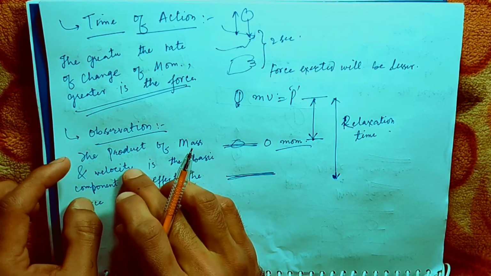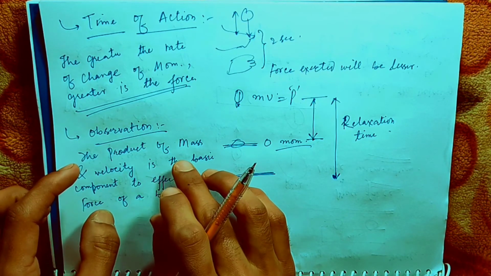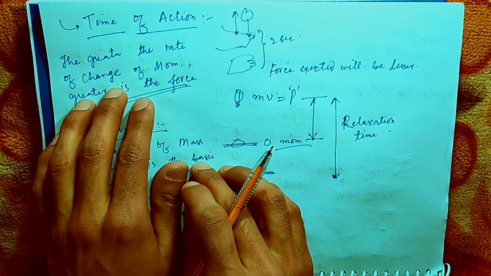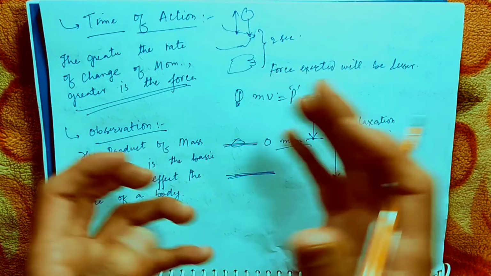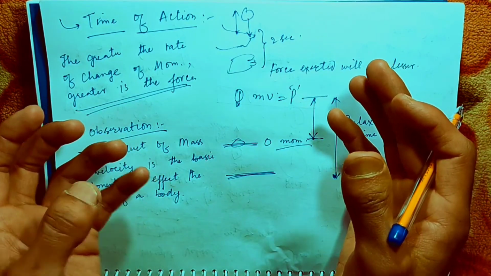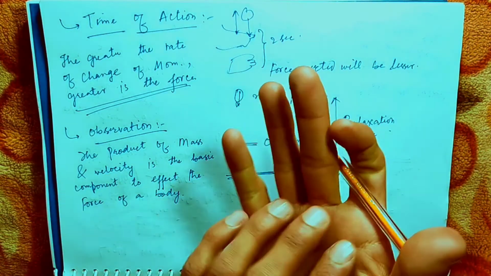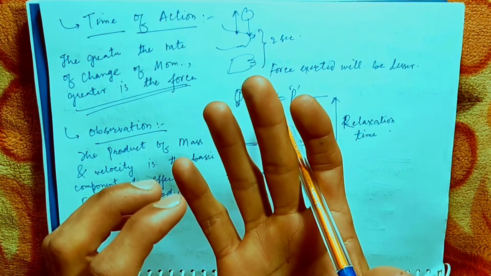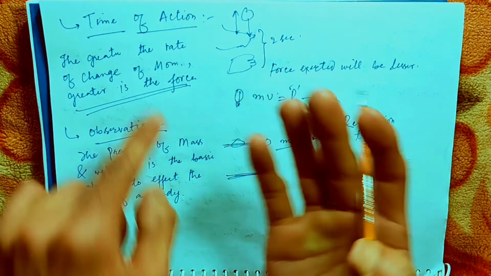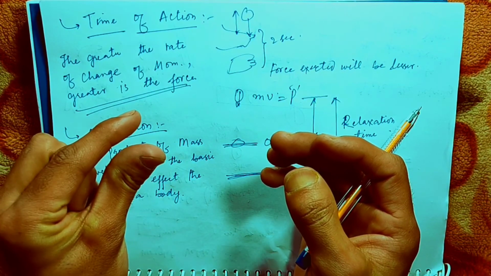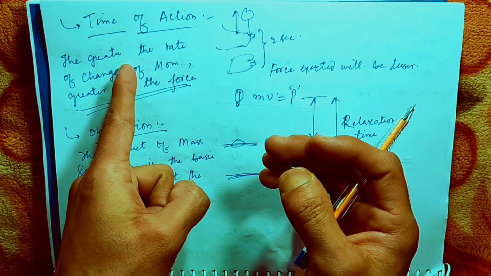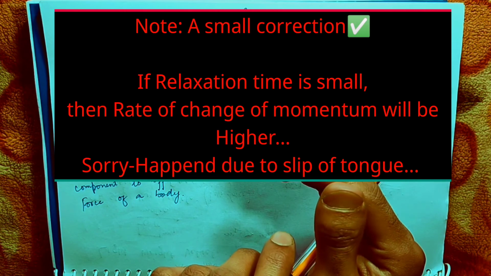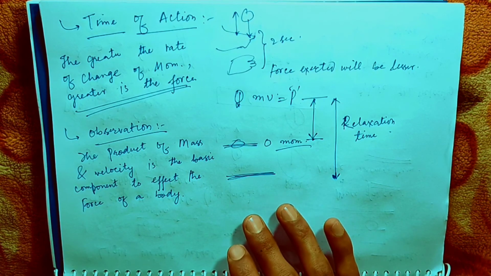It is not exactly that the force is equal to the product of these two, no. But it depends upon the rate of change in the momentum. We have observed here, if more relaxation time is provided, that means time of action is more, then the force will be felt lesser. We will not feel so much pain in our hands. And if we put our hands stiff, then the time of action will be very, very small, and in that case the rate of change of the momentum will be greater. That means the force will be high.